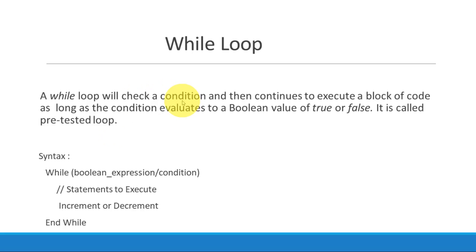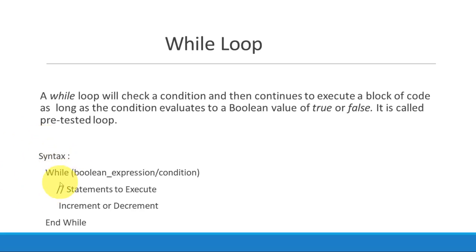We have to put a condition with the while loop, then if the condition is true, it will execute the block of code. Why is it called a pre-tested loop? Because we write the condition first and then execute the statements. Only if the condition is true will the statements get executed.